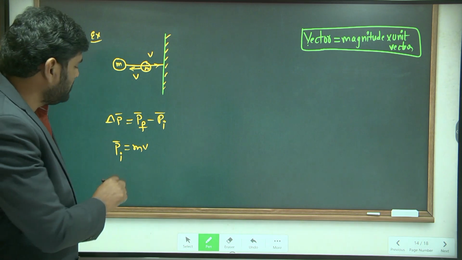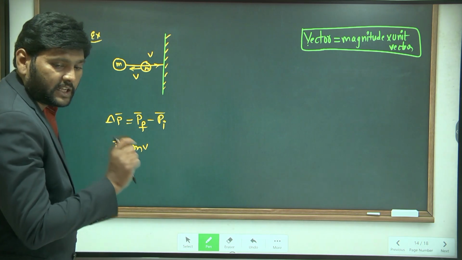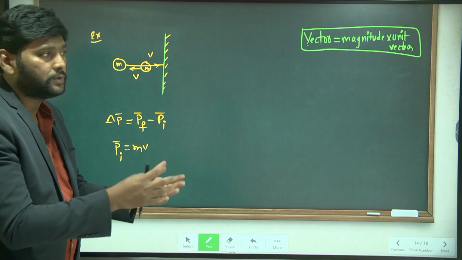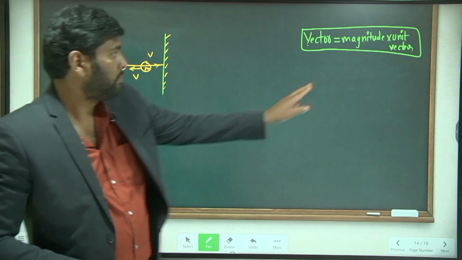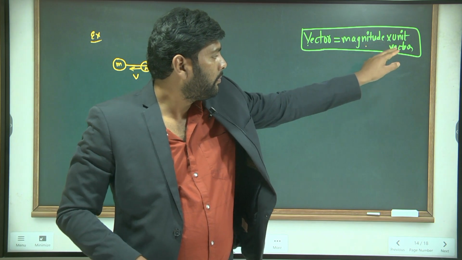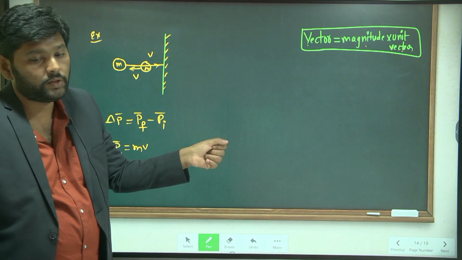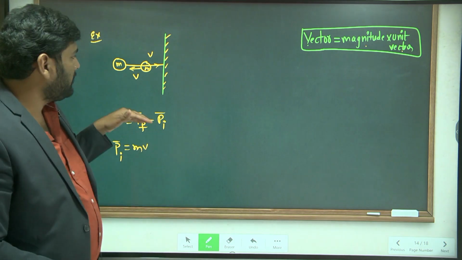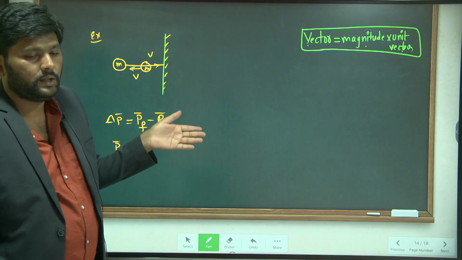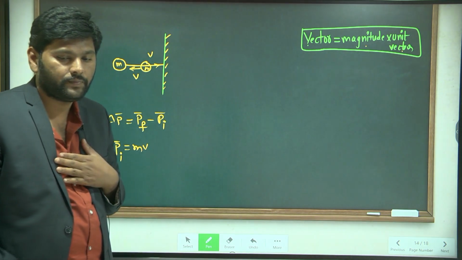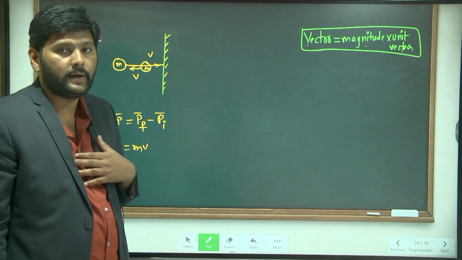What is supposed to be done to represent the vector form? You have to multiply with a unit vector, and for that you have to adopt one direction.